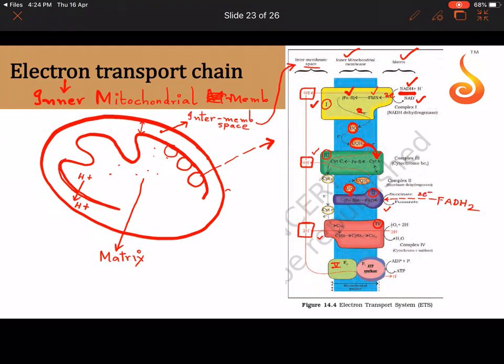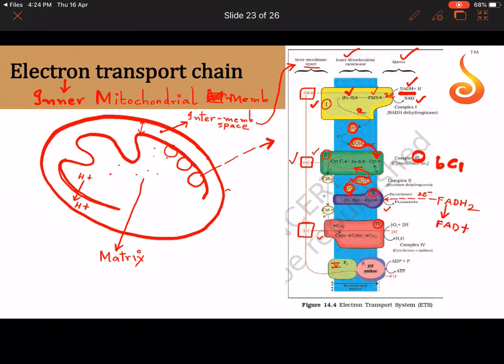What is happening in complex 2? Electrons are given by the oxidation of FADH2 to FAD. These electrons are sent to ubiquinone. Now ubiquinone gets reduced into ubiquinol. Both the ubiquinols are bringing the electrons to which complex? To complex 3, which is called cytochrome BC1 complex.